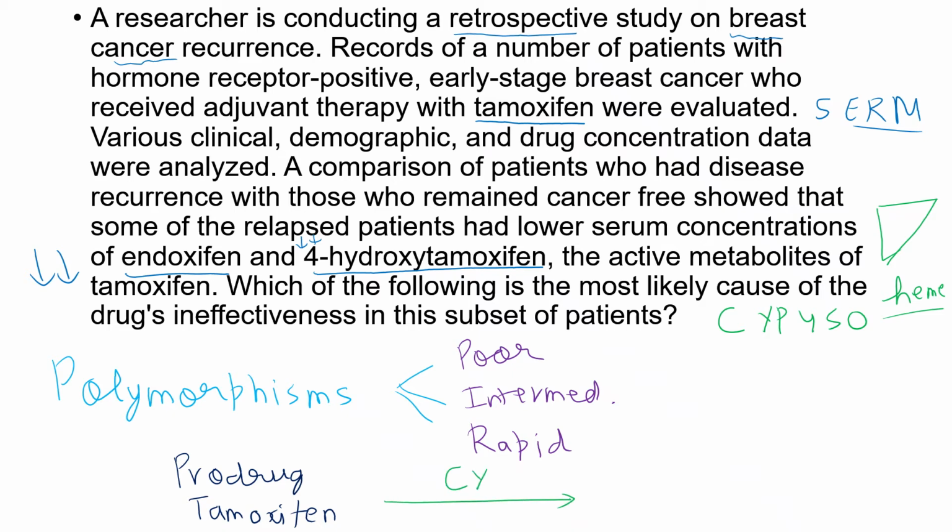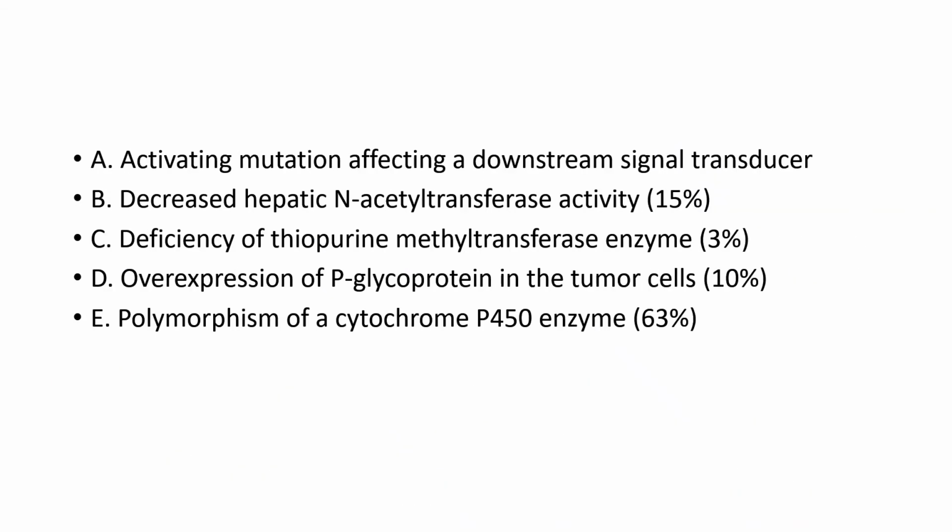by CYP2D6 to its active metabolite, that is endoxifen. Patients with genetic polymorphisms resulting in poor CYP2D6 activity are exposed to decreased levels of the metabolite. Then it will not be effective. Now this is required to treat hormone estrogen receptor positive breast cancer. And if there is a polymorphism, then there is a decreased level of the active metabolite.